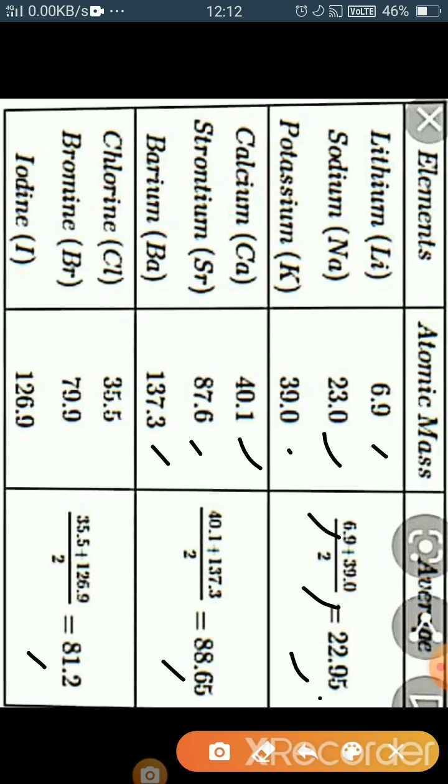This means that according to Döbereiner, when we arrange three elements in such a way, the atomic mass of the first and third divided by 2 gives the atomic mass of the middle one. So this is the way Döbereiner wanted to arrange the elements. But some limitations occur: it is applicable only for a few elements. It could not be applied to all other elements.